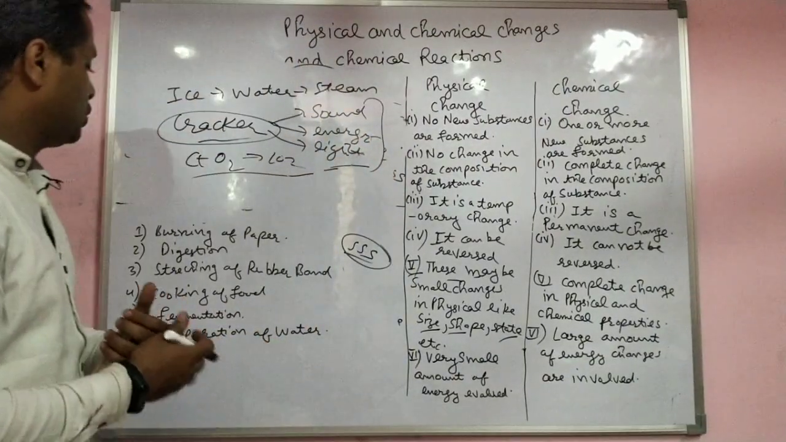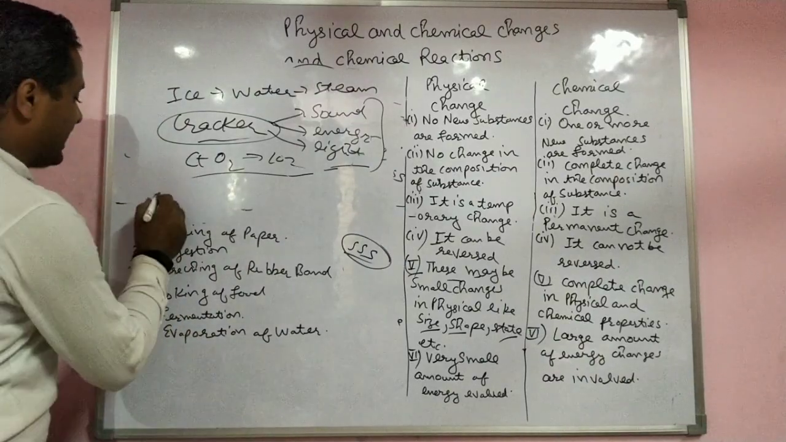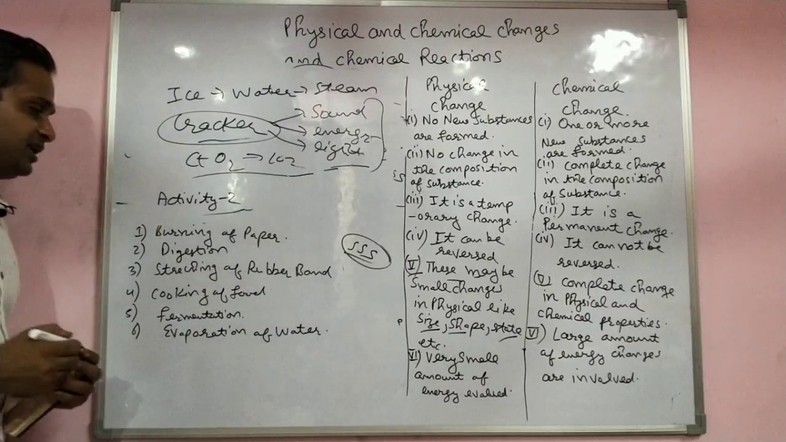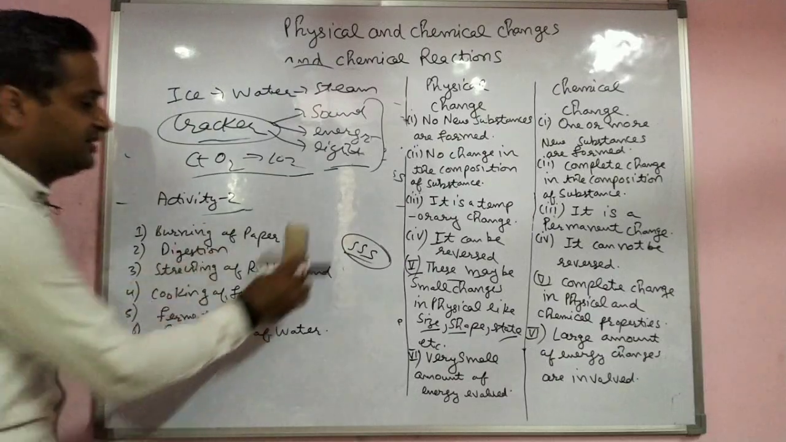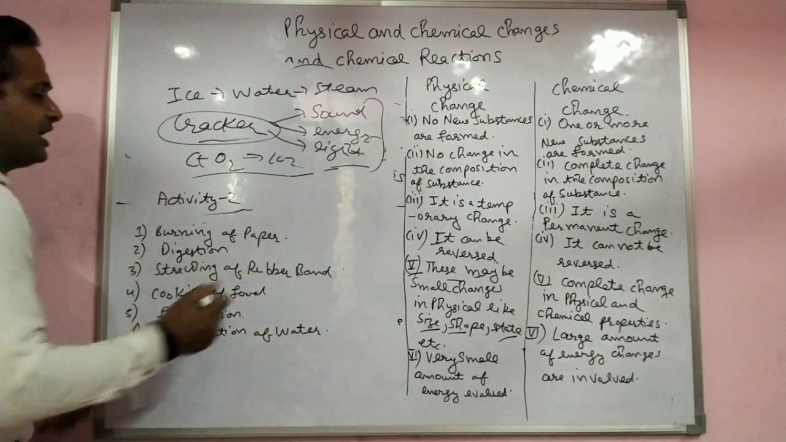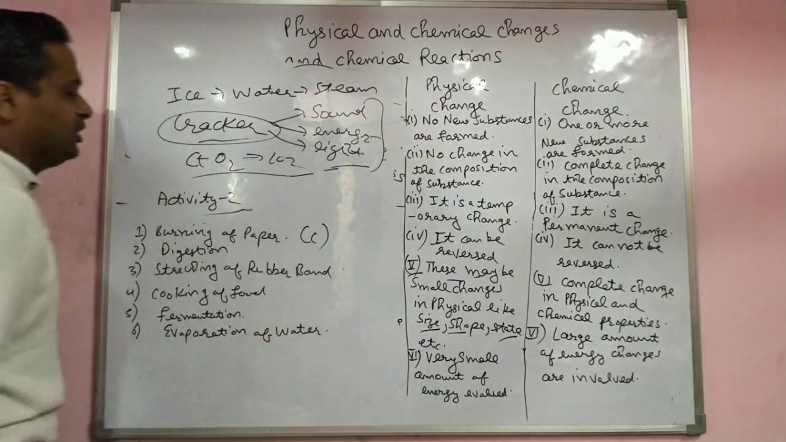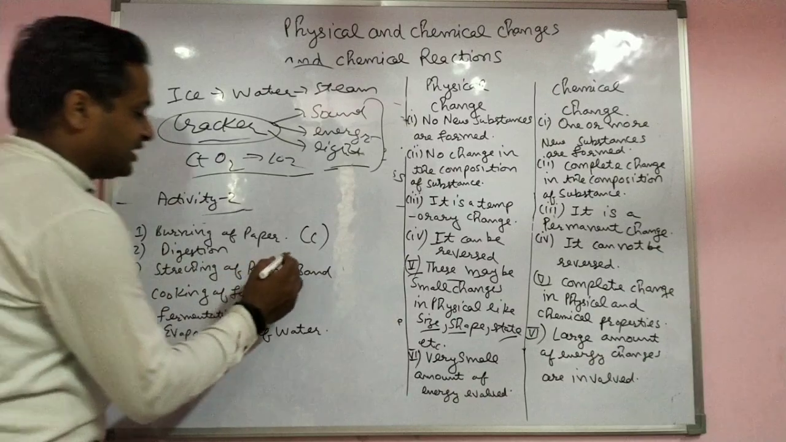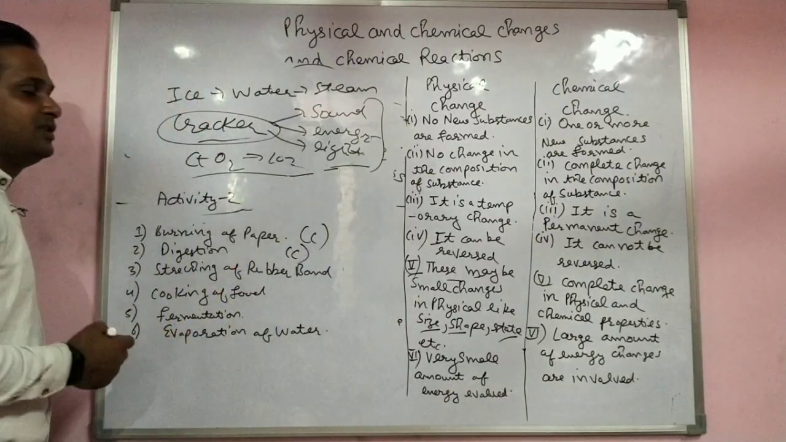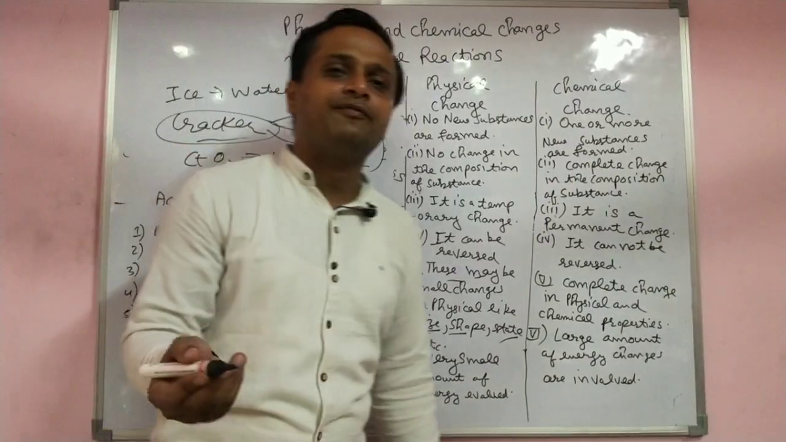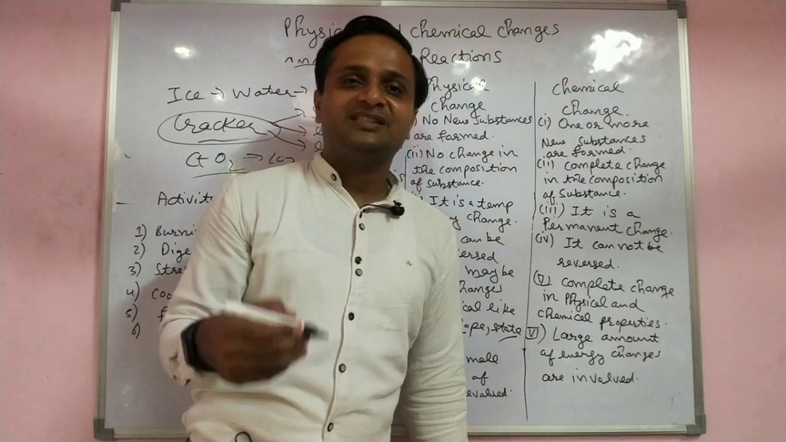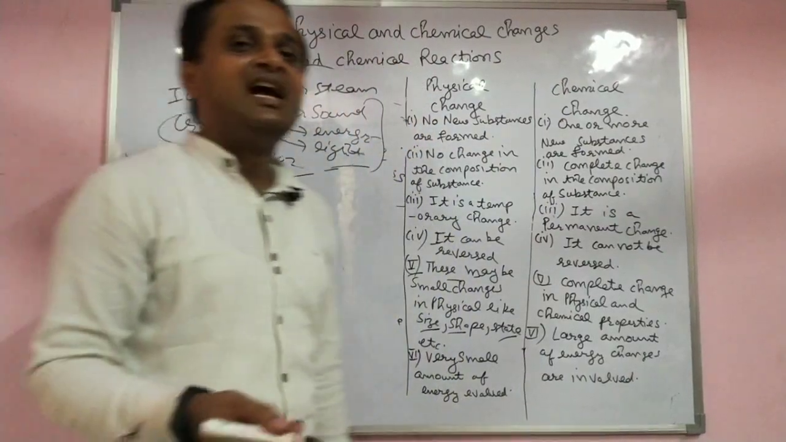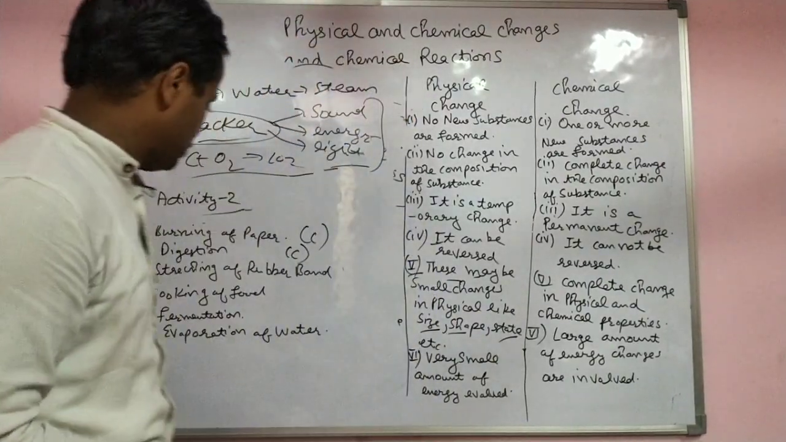Now we do the activity. Burning of paper: tell me, is it physical or chemical? Chemical change only. Burning is C plus O2 gives CO2, as already told. Digestion is also a chemical change. When HCl attacks the food, it kills the bacteria and also converts the protein into peptones.